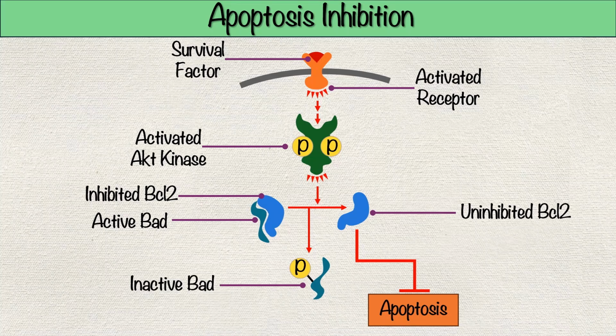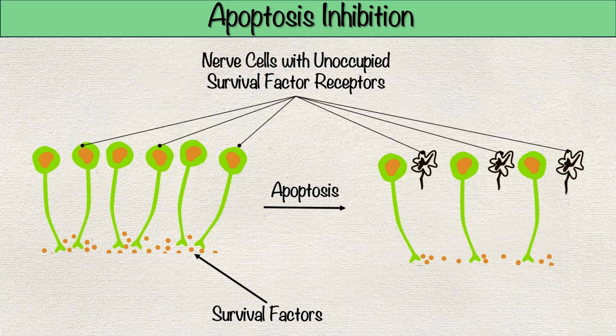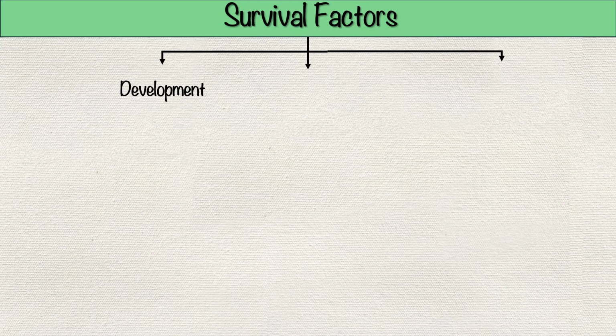3. Regulating receptor activity. In some developing neurons, survival factor receptors promote apoptosis when unoccupied. Binding of survival factors halts this pro-apoptotic activity, emphasizing the dual role of these receptors in life and death decisions. The dependence on survival factors is not limited to development.